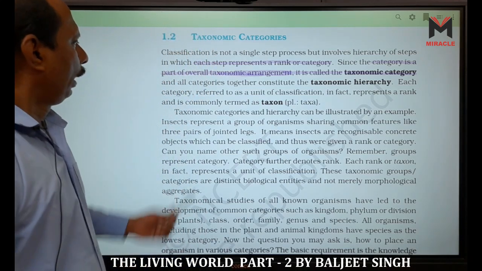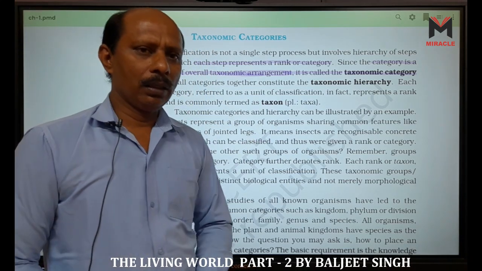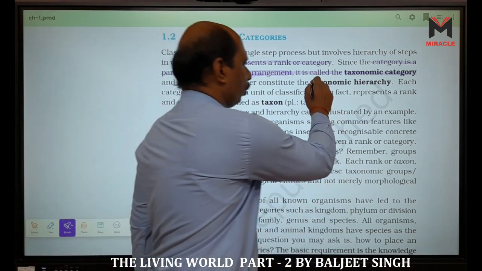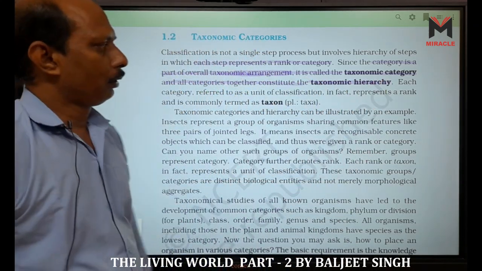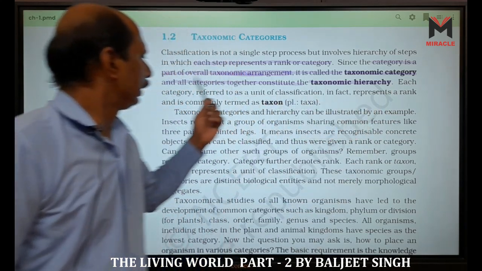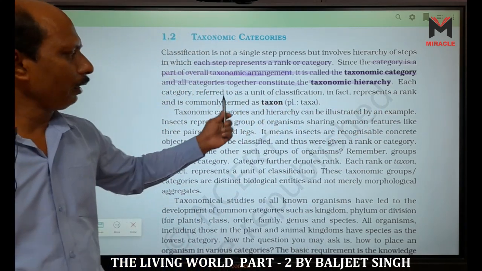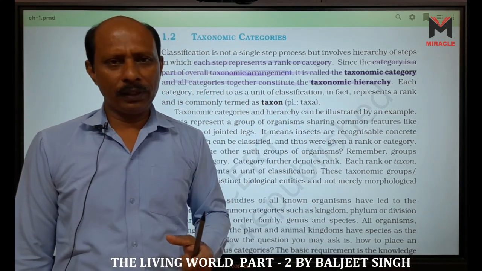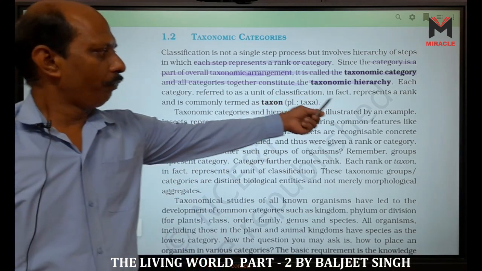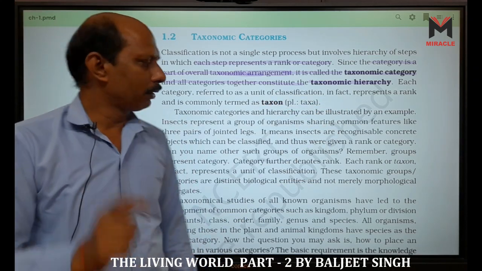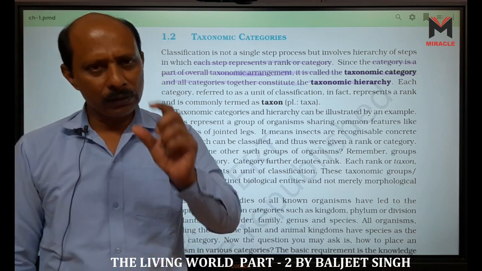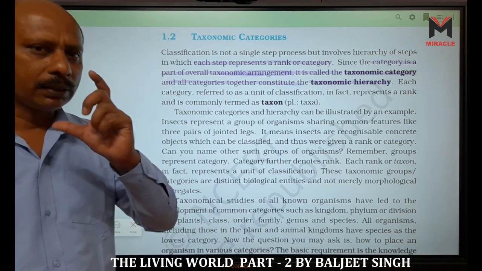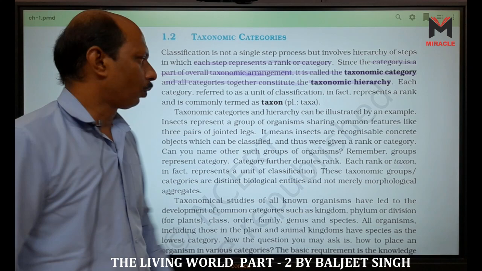Clear? And all the categories together constitute the taxonomical hierarchy. Each category is referred to as a unit of classification. In fact, it represents a rank, a single rank, and this is commonly called a taxon. Taxon is a single rank or a single category or a single group.